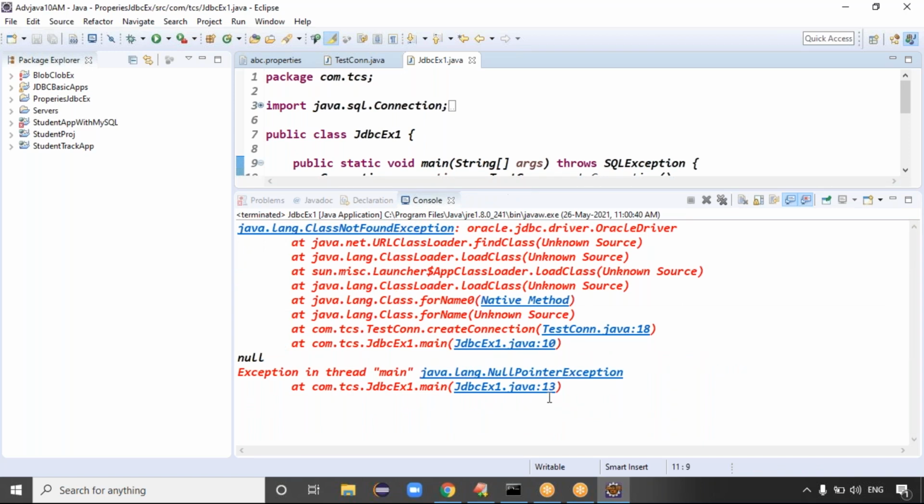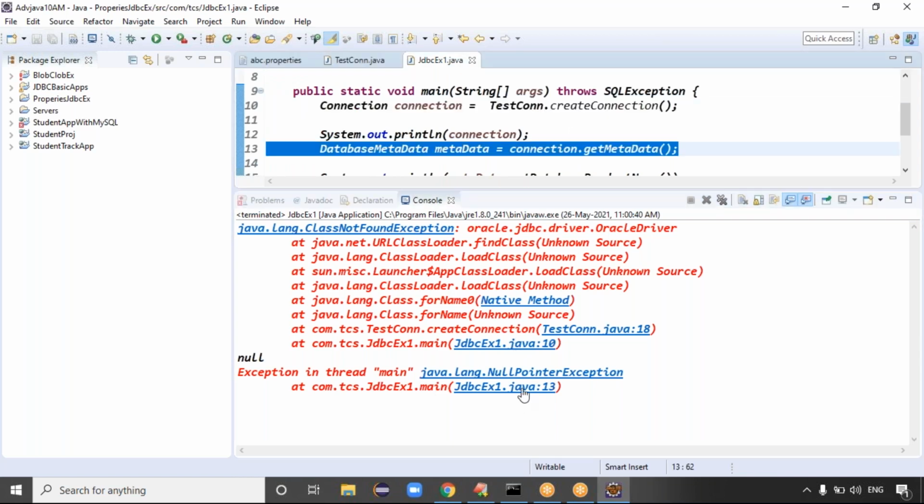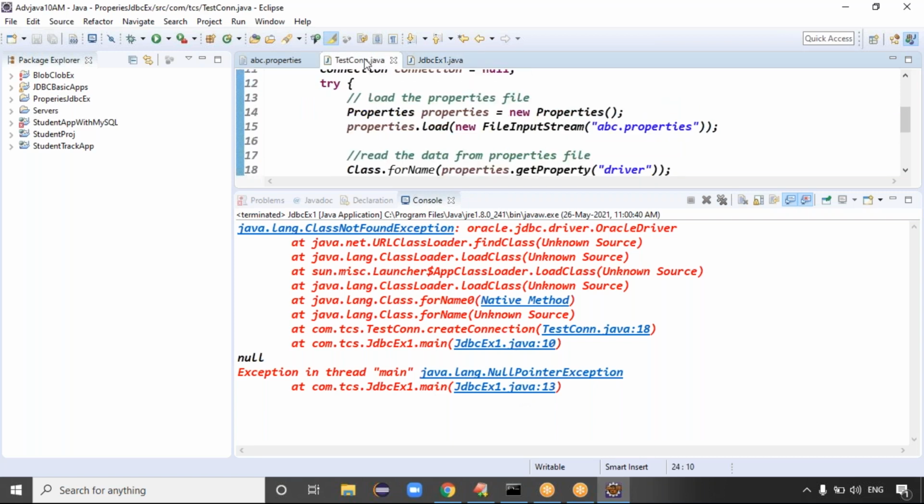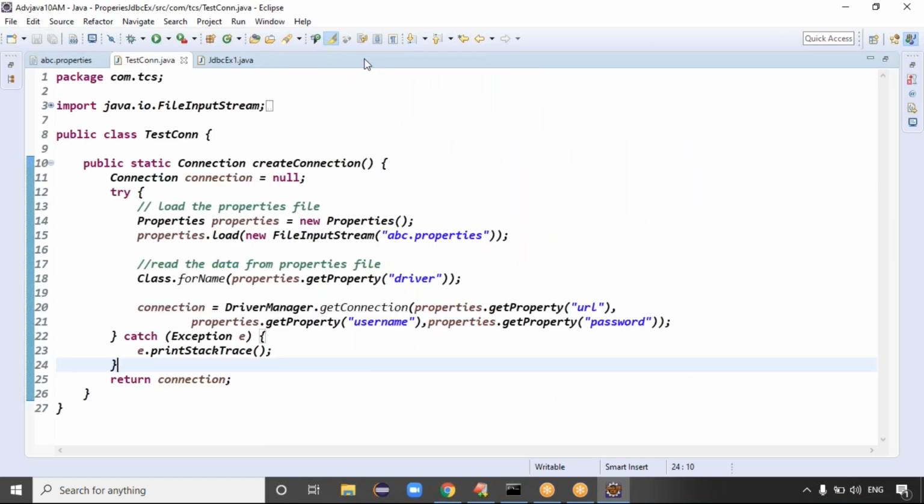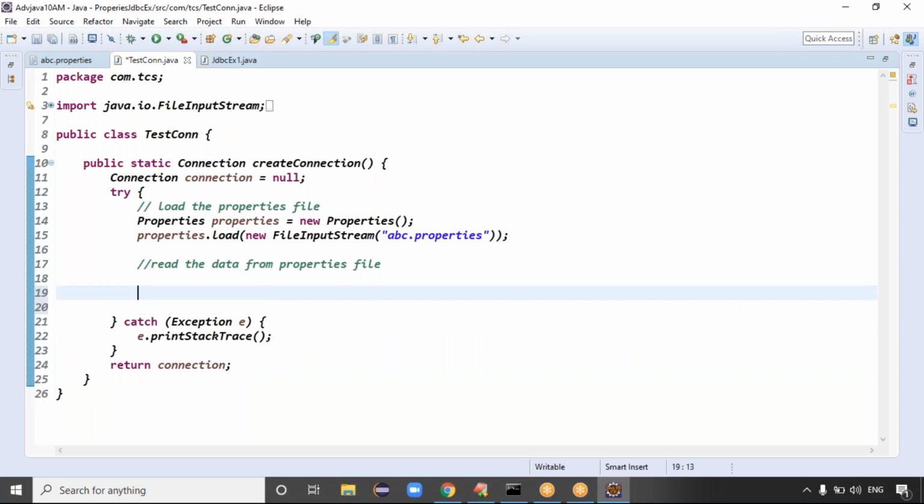Sir, is ABC properties in the same package? First of all, we are not getting the connection object. That is the worst thing actually. Guys, do one thing, let me write this code again. The property file data is correct only, but you have to write the connection properties again. So first of all, we have to load the driver, guys.